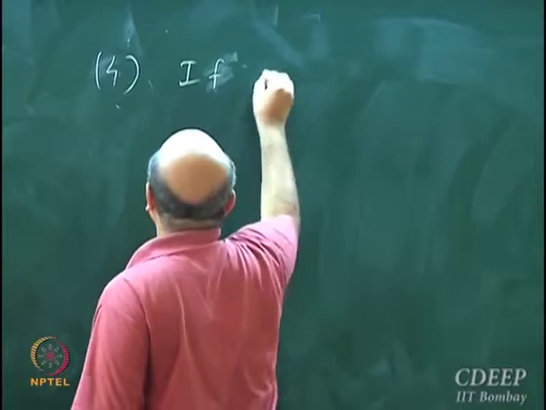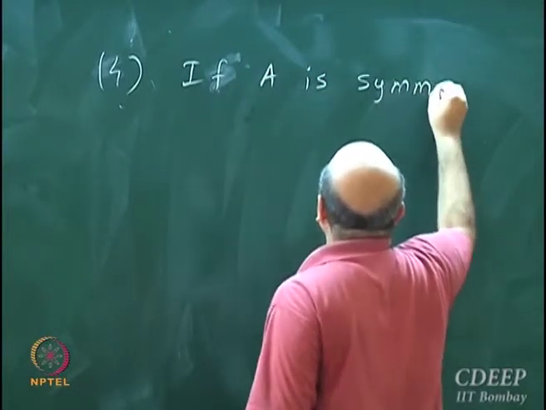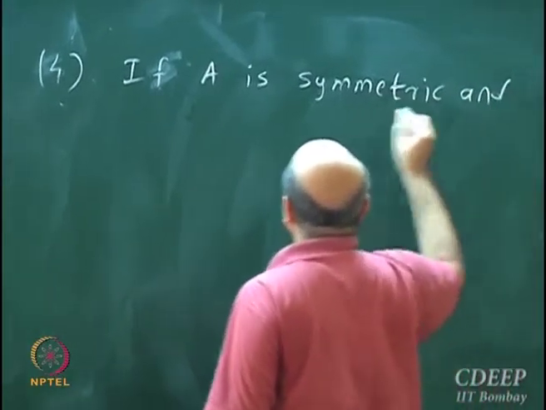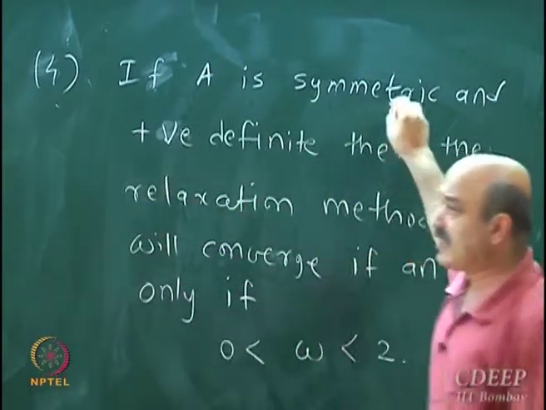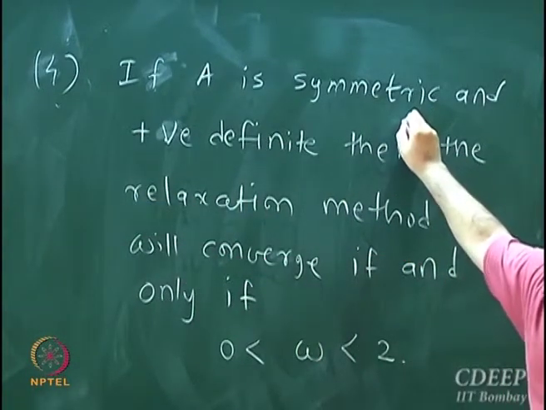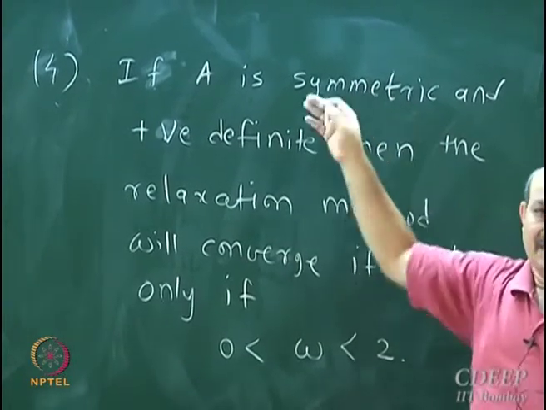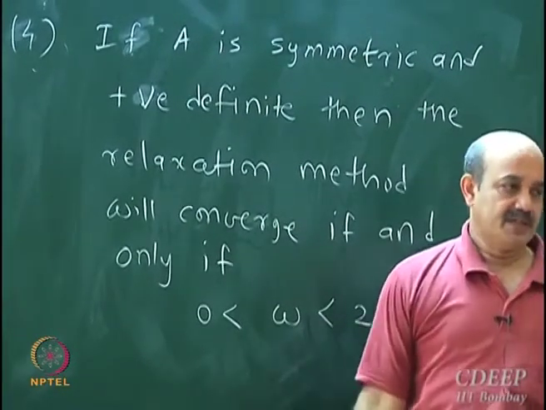Now if A is symmetric and positive definite, then this necessary condition becomes a necessary and sufficient condition.